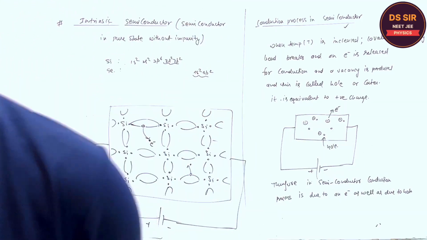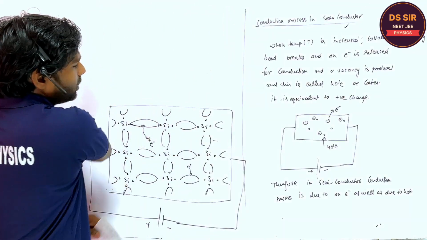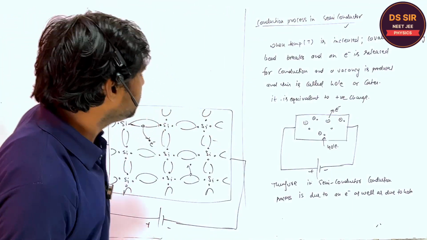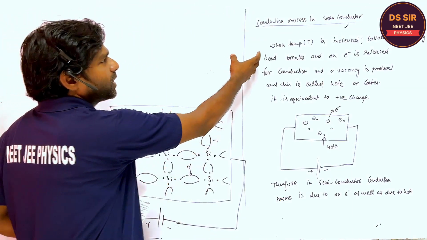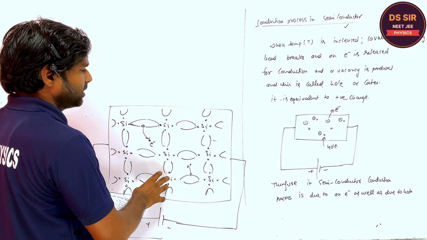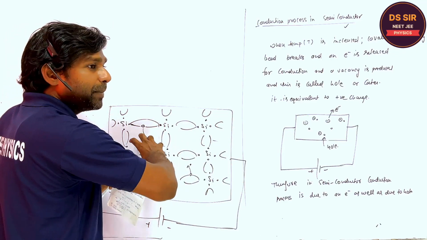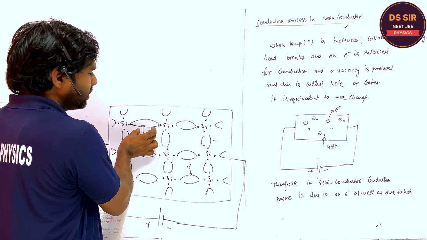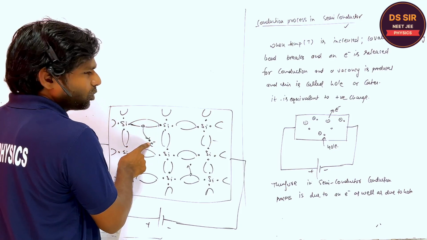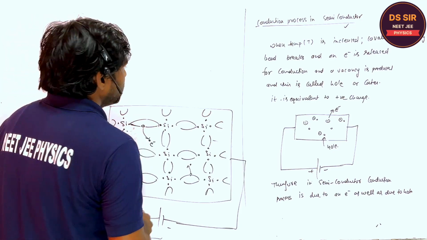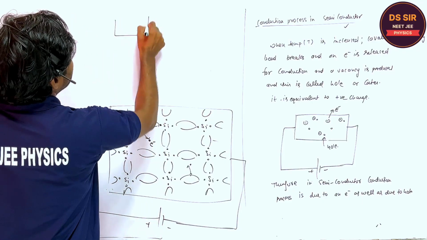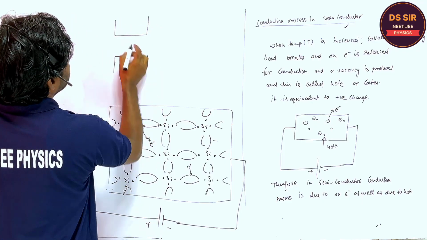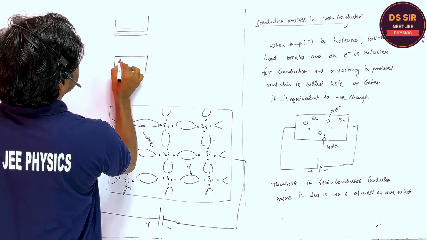Copy this. On the basis of the band theory, this is the explanation of the conduction process in semiconductor. One covalent bond is broken, and an electron is released and a hole is released. Listen, in terms of the conduction band and the valence band, are you getting?